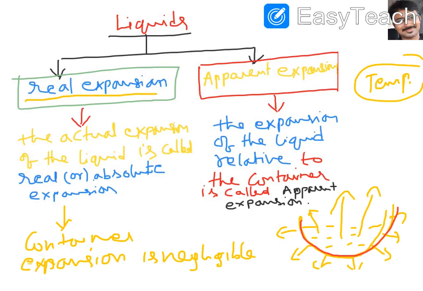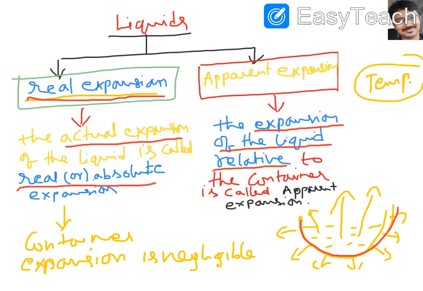So the expansion of the liquid relative to the container is called apparent expansion, because we can't observe only the liquid expansion, since the container's expansion also takes place. In the previous case, real expansion means the container expansion is taken as negligible. Then we are discussing the actual expansion. That is what we call real and absolute expansion.